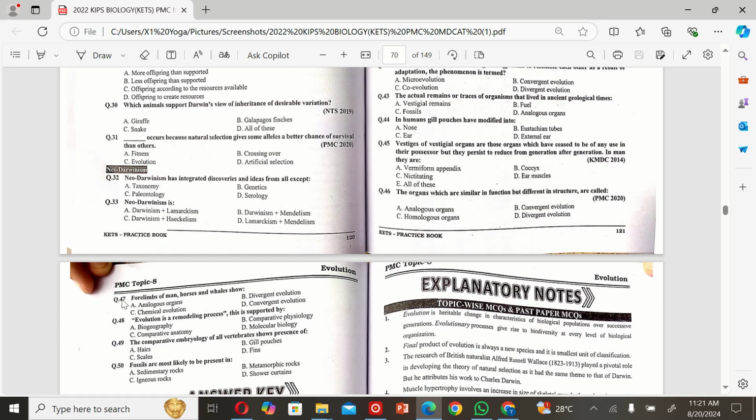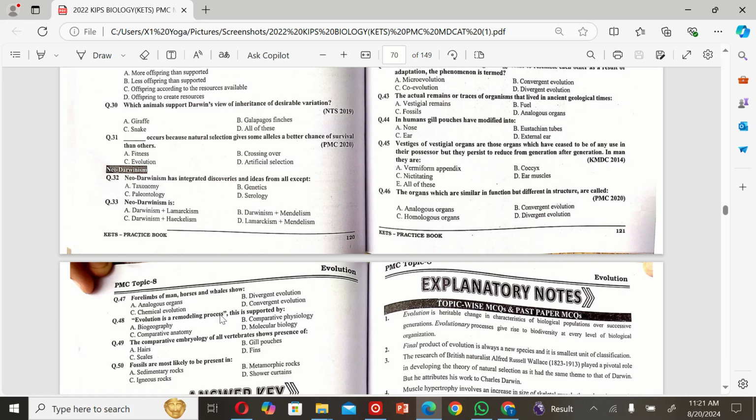The next MCQ is: the forelimbs of men, horses, and whales show A. Analogous organs, B. Divergent evolution, C. Chemical evolution, and D. Convergent evolution. So the correct option is B. Divergent evolution.